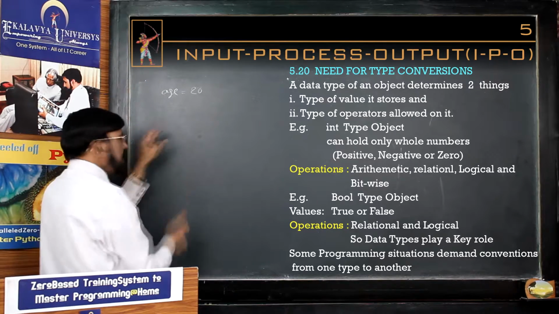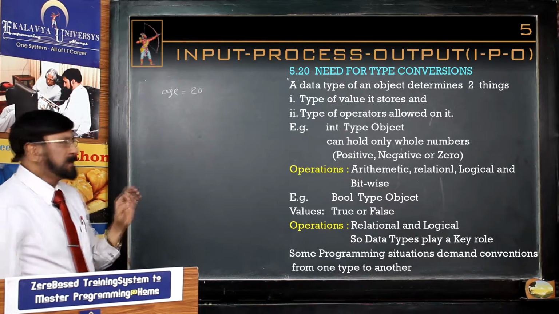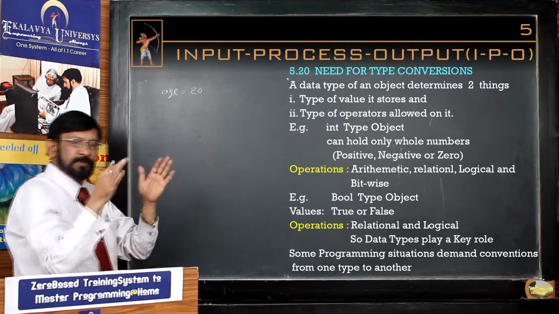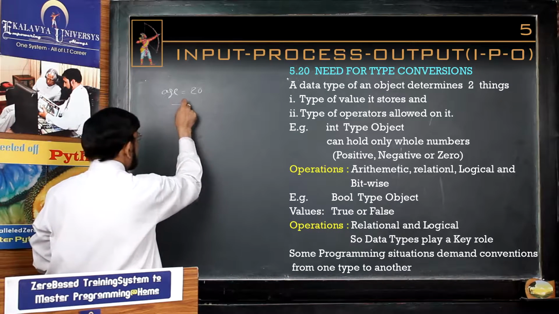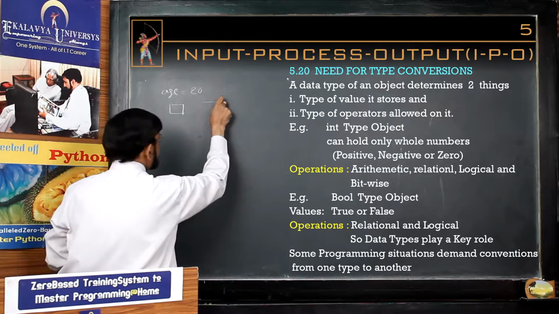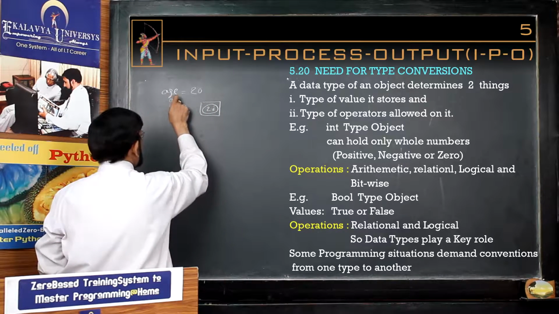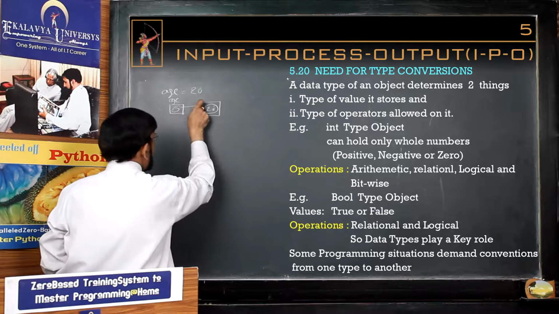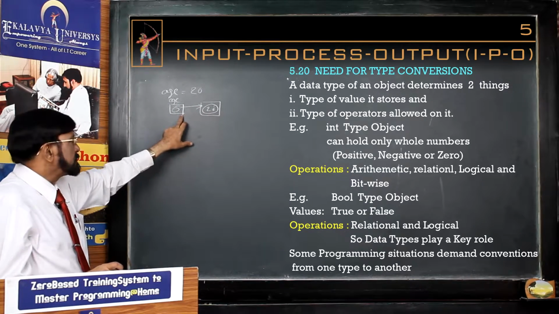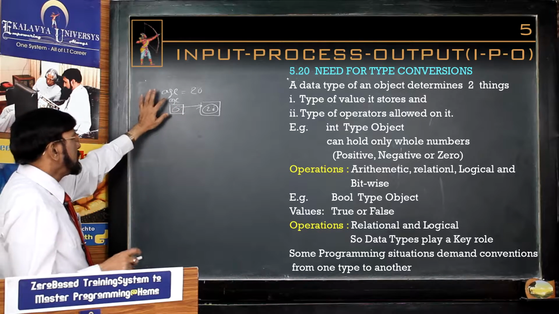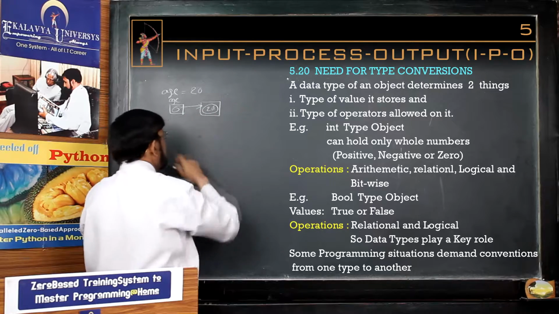Whenever we write this type of code, it should immediately be pictured in our brain: it is an object, the real object where 20 is stored. It is a reference variable, an object reference variable, or simply a variable, and it has its name. This picture should be formed in your brain.